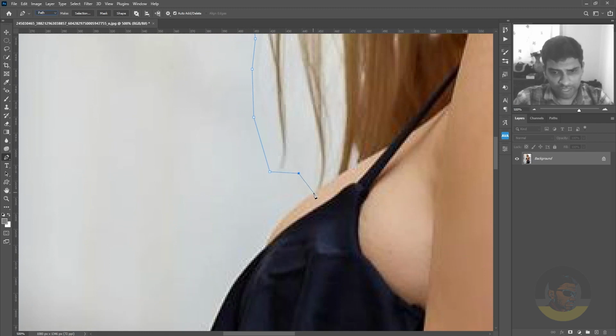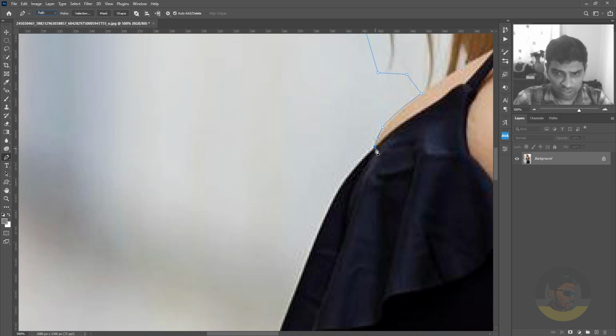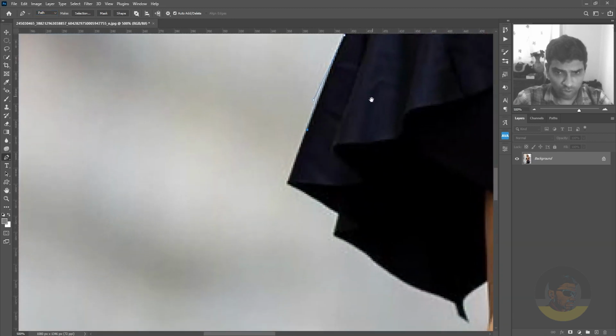Okay, we are back on her body. So I will create curves also here because there are some round selections here. Hold down the Alt key, drag, and then let go of the Alt key.